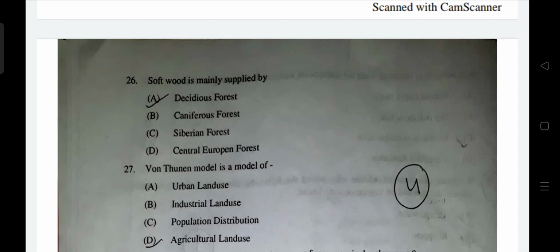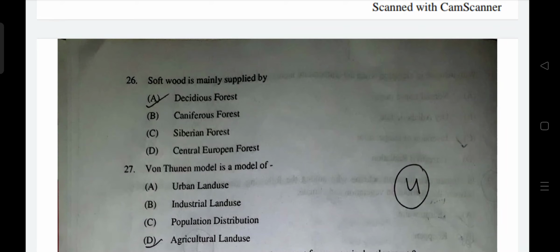Hardwood plants are angiosperms, which are flowering plants. Angiosperms have a variety of plants. It has deciduous, and it also has evergreen. Deciduous in temperate regions and evergreen in equatorial regions. It is very wide, like oak, which is found in temperate regions. Teak is found in Indian deciduous regions, and mahogany, an evergreen, is found in equatorial regions.